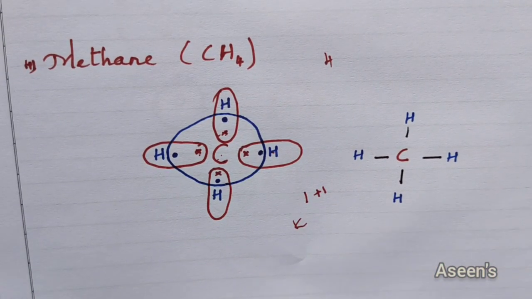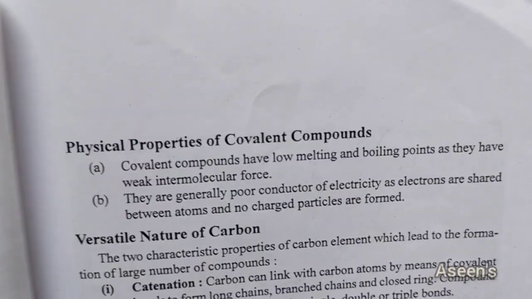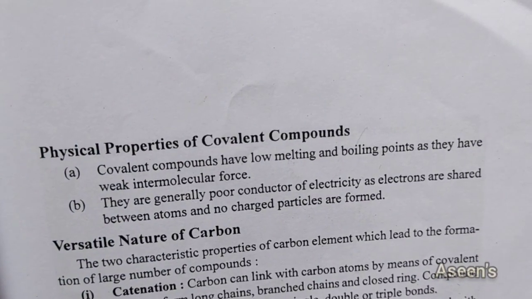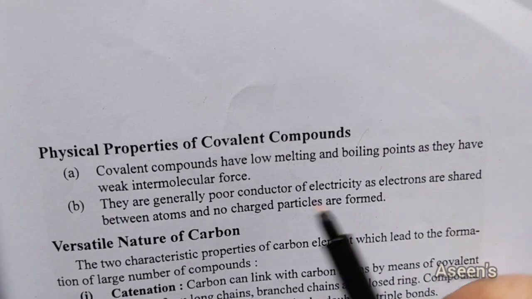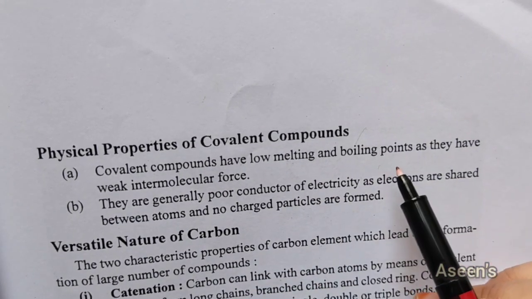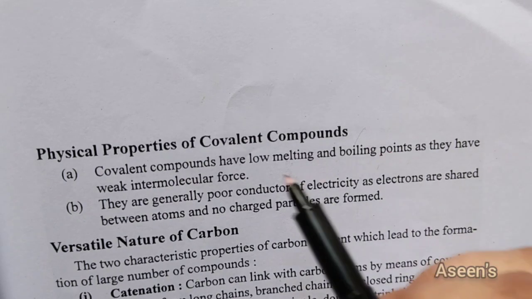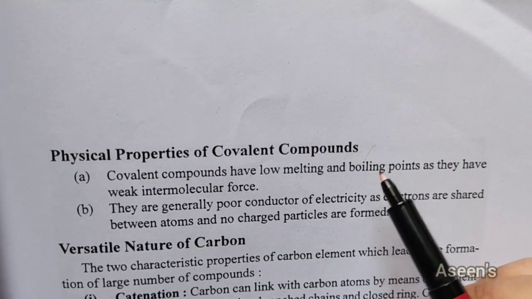Now, let's talk about the physical properties of covalent compounds. We have seen how the covalent bond works. We have seen how bonding occurs. Covalent compounds have low melting and boiling points. The reason is that they have weak intermolecular forces. They are not as strong as the other bonds. Hence, this is the reason why you'll have low melting and low boiling points.